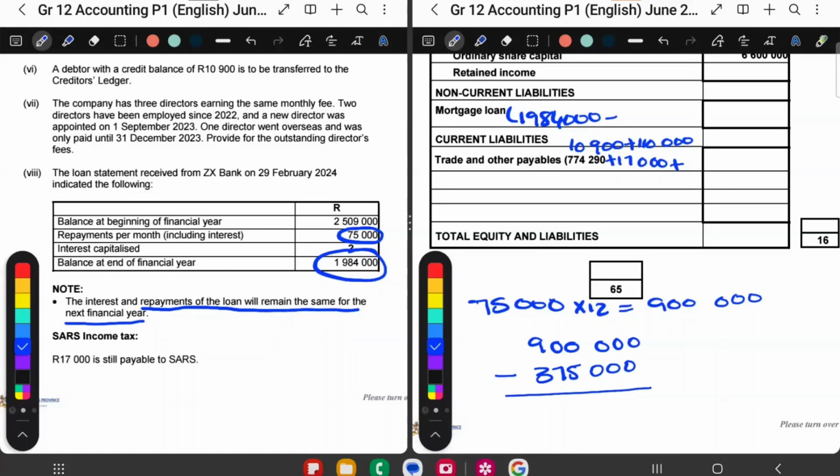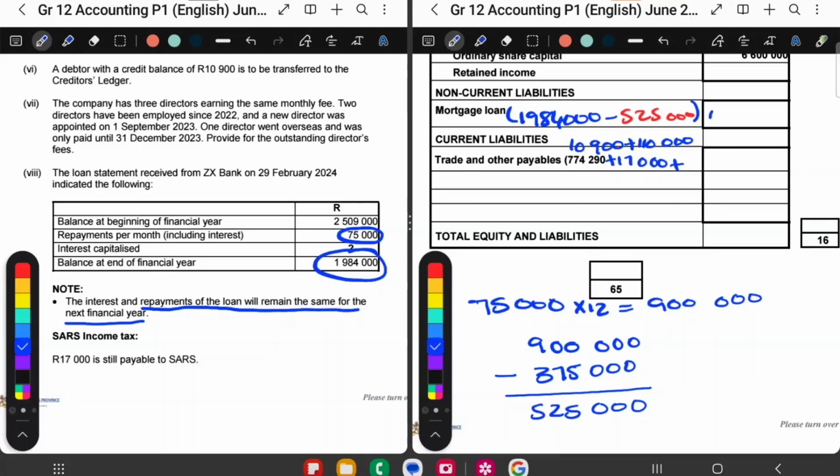So if I minus that, I get 525,000. So my repayments actually 525,000. So then look here, this is now 525,000. The mortgage loan is the balance at the end minus the short-term portion, the portion you're paying off.